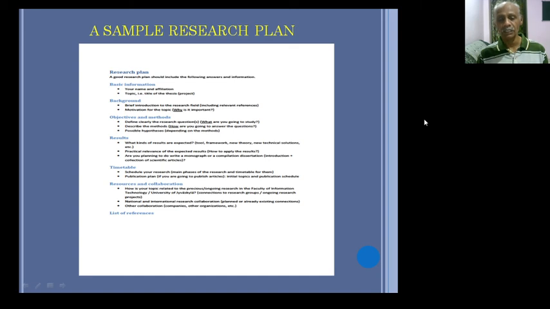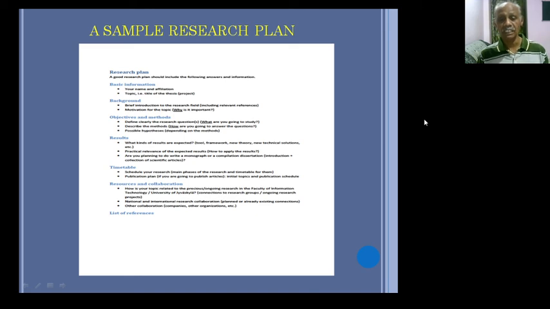For example, if your research has national or international exposure, how you collaborate with other institutions, other persons, other departments, other governments to execute your research in the most effective way, and other collaborations with companies and organizations. These are all to be prescribed in the resources and collaboration.